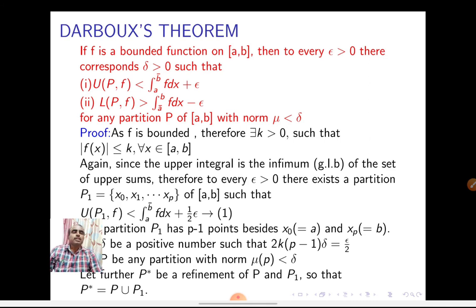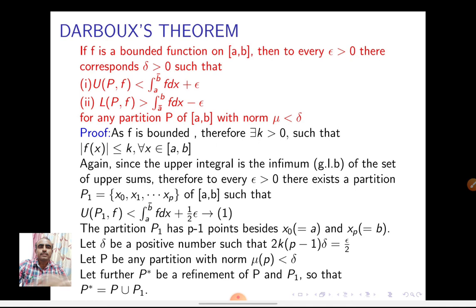Again, since the upper integral is the infimum of the set of upper sums, for every epsilon greater than 0, there exists a partition P1 which is x0, x1 and so on up to xp of [a,b] such that U(P1,f) is less than the upper integral of f dx plus epsilon by 2.